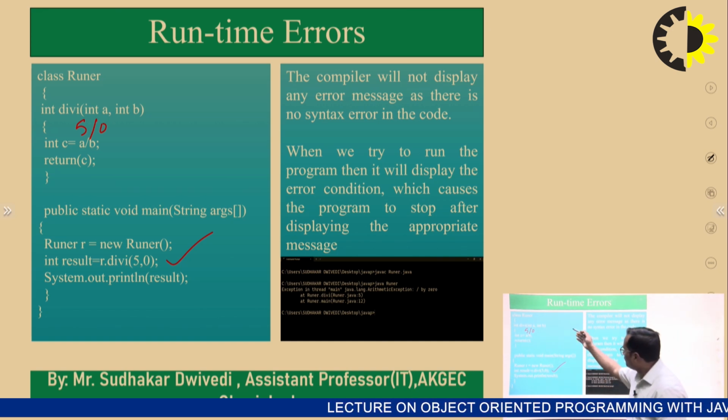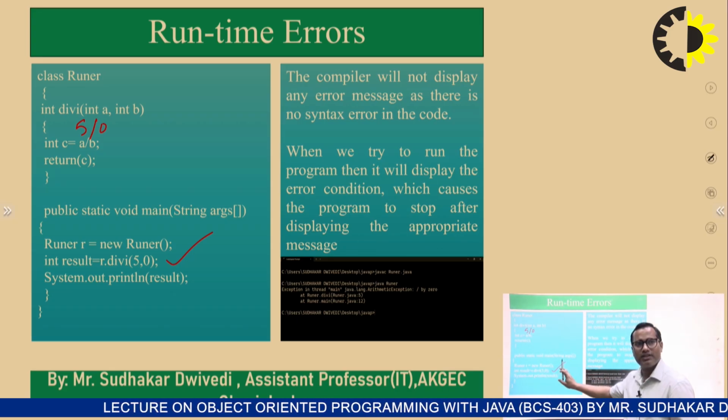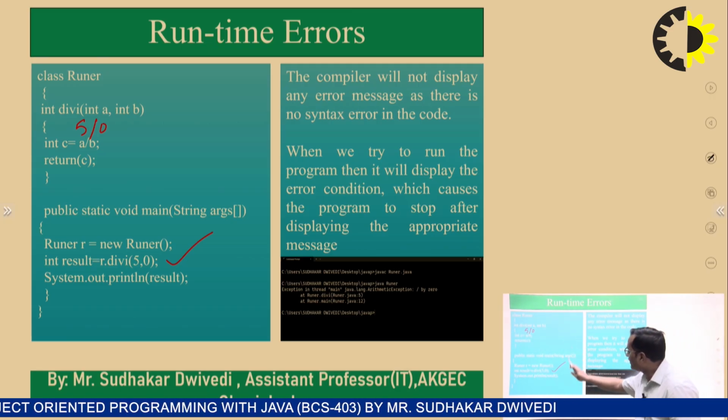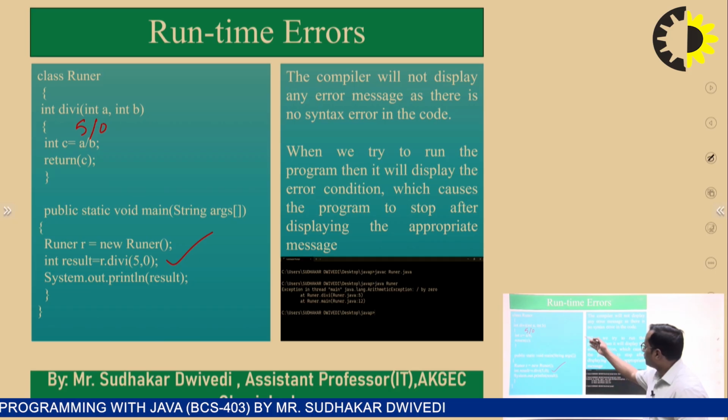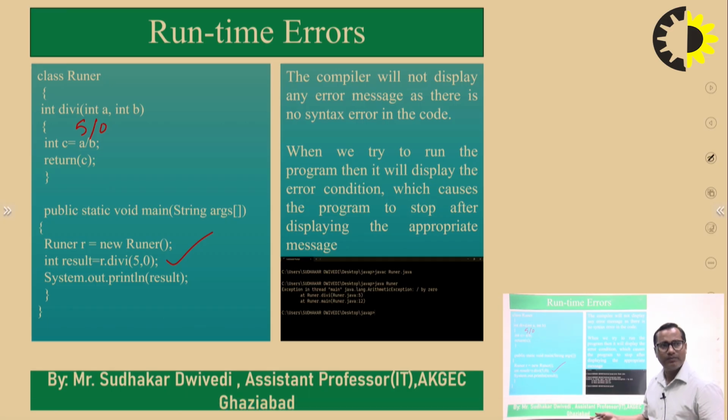The program is correct according to the syntax, according to the grammar of the programming language, but it is logically incorrect. When the program is compiled, it will not display any type of error because as per the compiler, there is no error. The error is in the logical part.